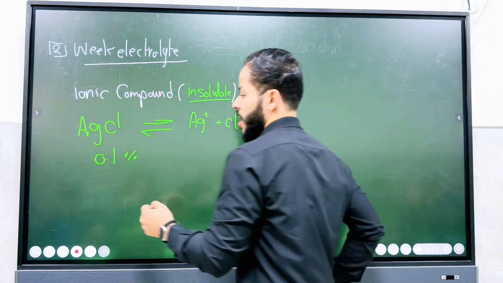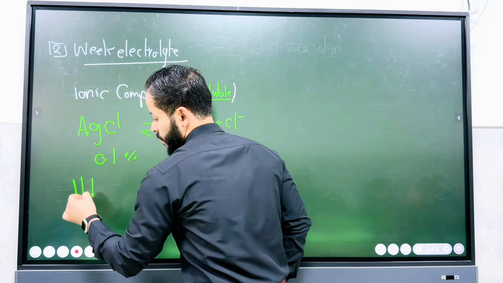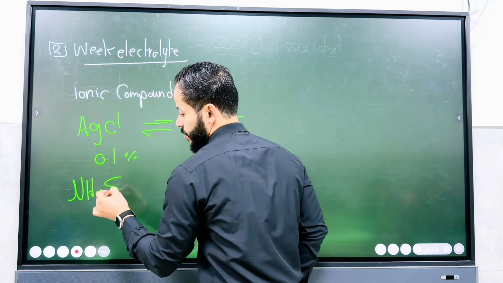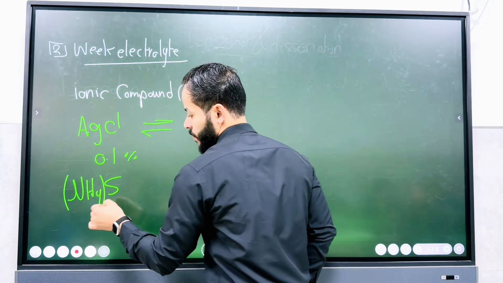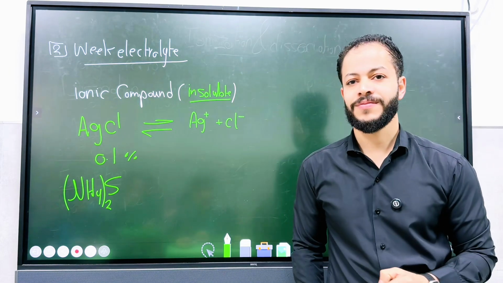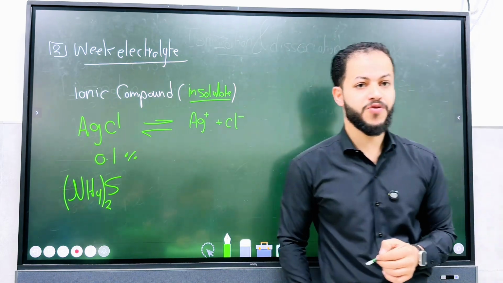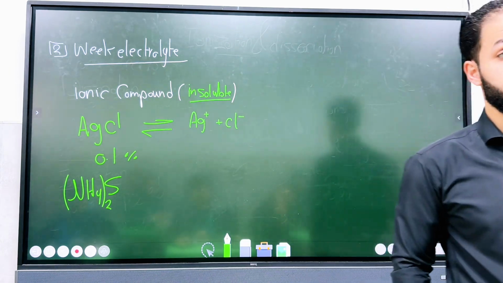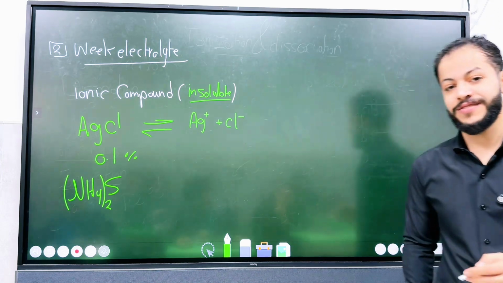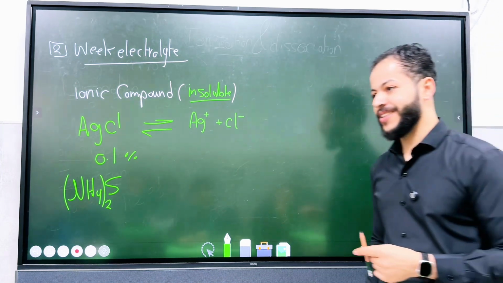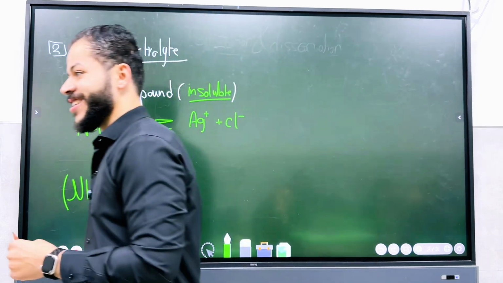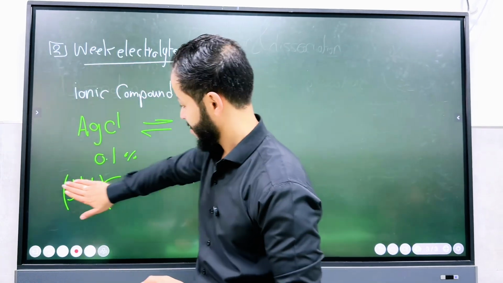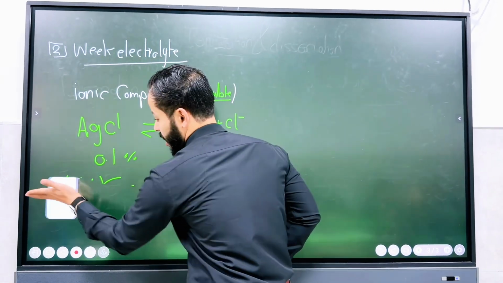What about ammonium sulfide, (NH4)2S? Go to the table and see it, page 420. All the ammonium salts are soluble, so it is not considered as a weak electrolyte.